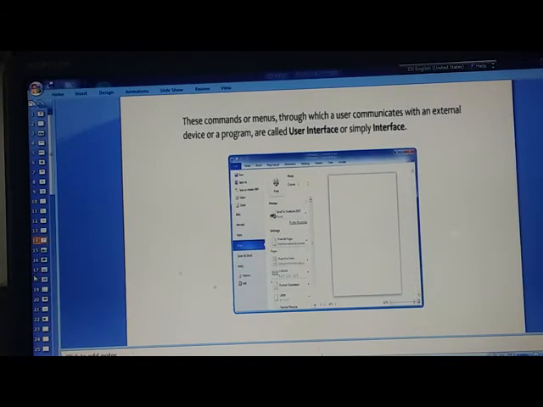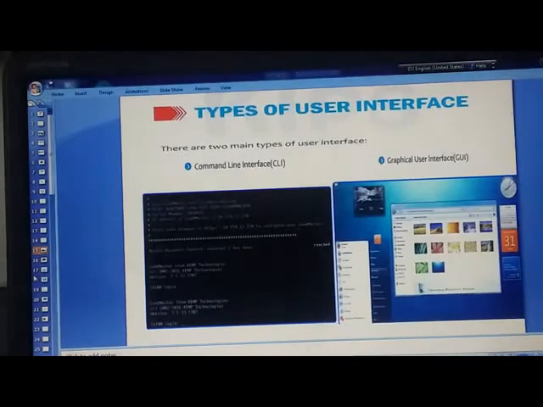These commands or menus through which a user communicates with an external device or a program are called user interface, or simply interface.